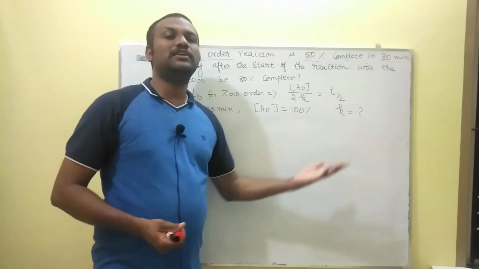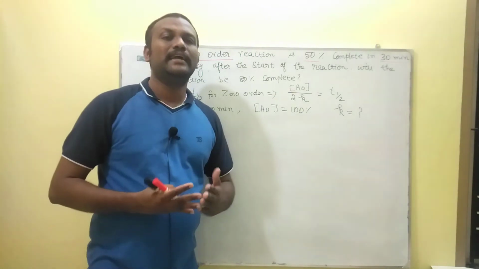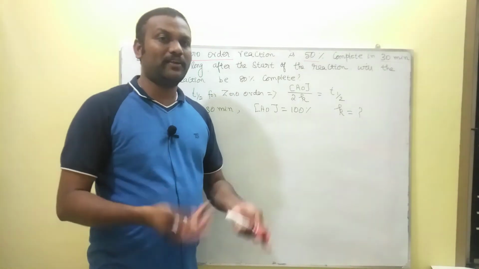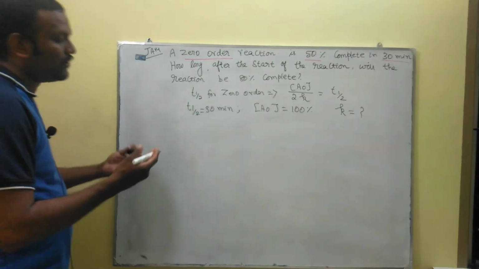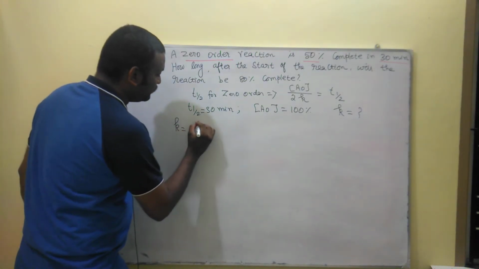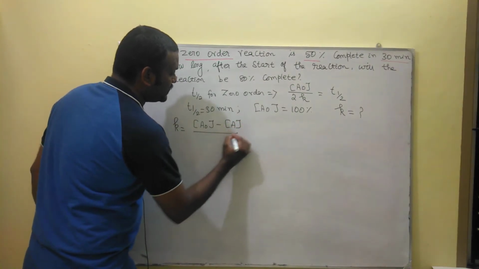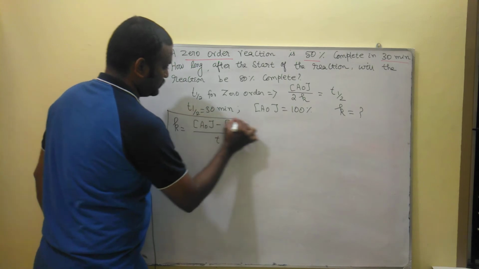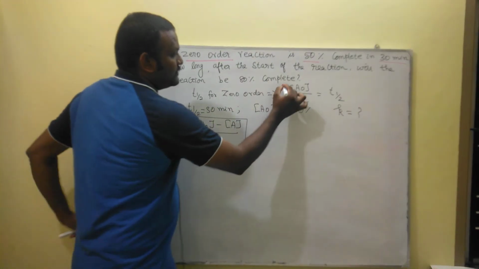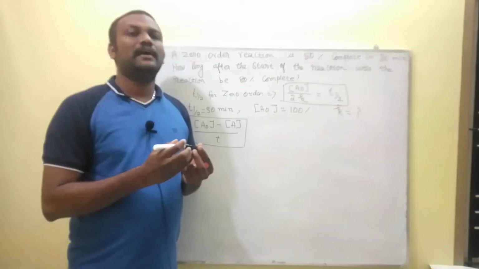If we know the value of K for the particular reaction at 50%, we can also arrive at the time for 80% by using the integrated rate law expression. The integrated rate law expression for a zero order reaction is K equals A0 minus A divided by T. If we know these two formulas, we can easily arrive at the answer.